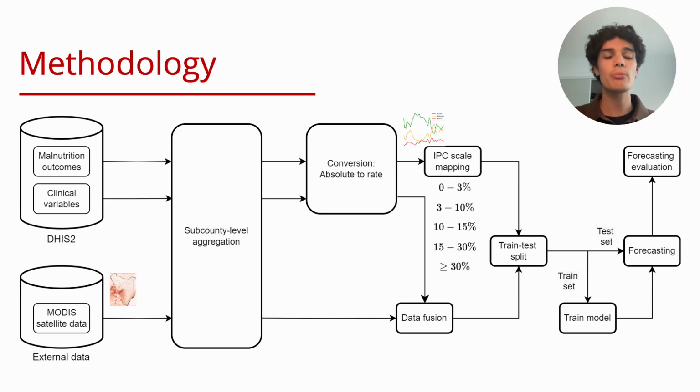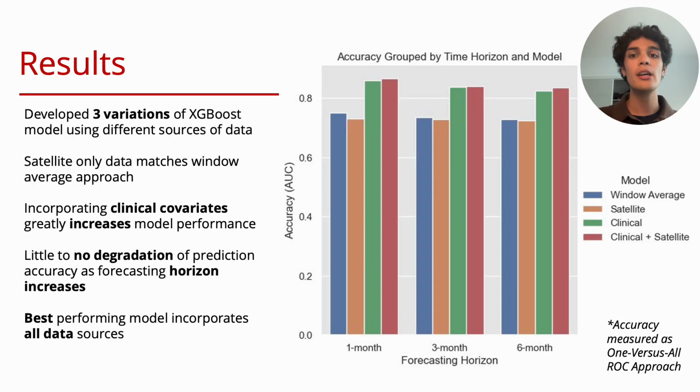And one reason we have to have a pretty simple workflow is due to computational constraints that we have in Kenya. So what did we actually find? We developed three variations of our XGBoost model depending on different data availability. We have one that uses just satellite data, one that uses just clinical data, and then one that combines all of our sources. And we created three time horizons: 1, 3, and 6 months.